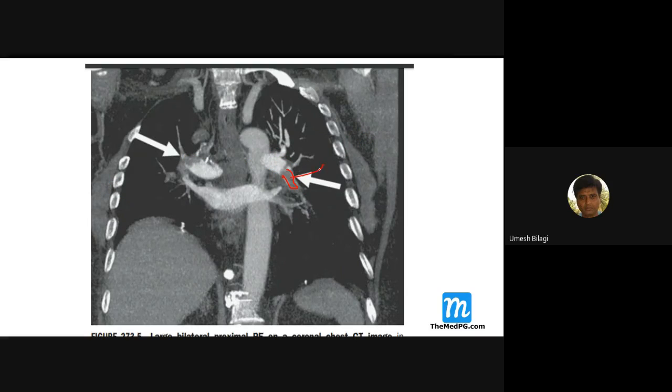This is a clot, pulmonary embolism. Usually it is focal, depending on whichever artery is blocked, but this is very massive, so the whole lung will get ischemic.